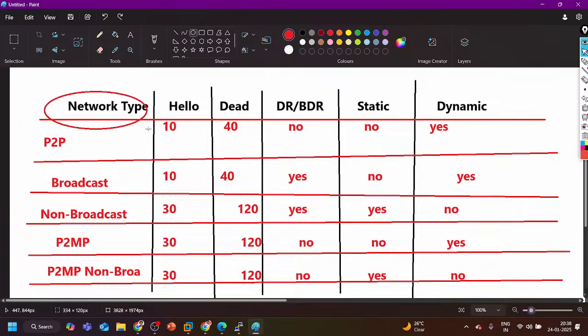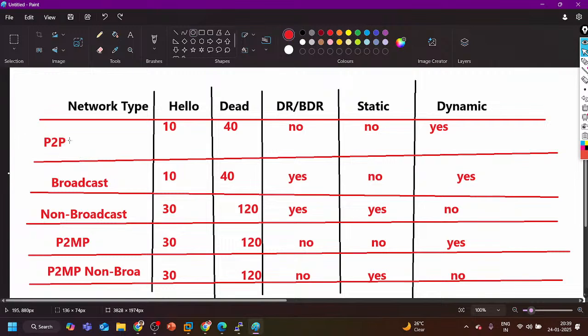That was in the lab of EIGRP, not OSPF. In OSPF till now we didn't configure the static neighborship. Today I can try to configure a static neighborship here on our point to point network type, but I think it will not work.